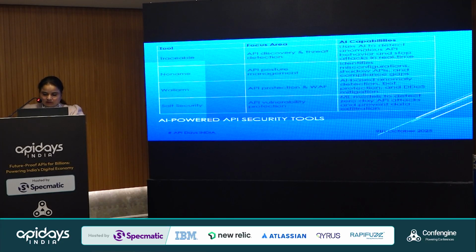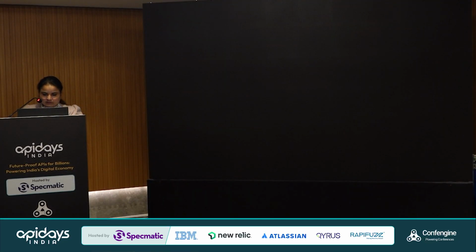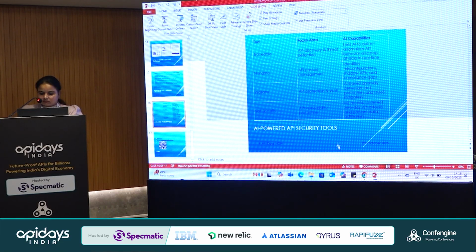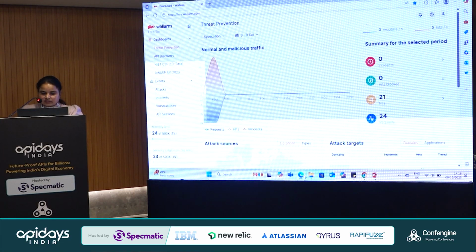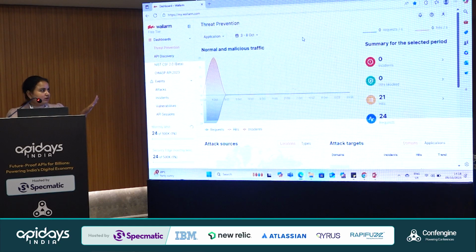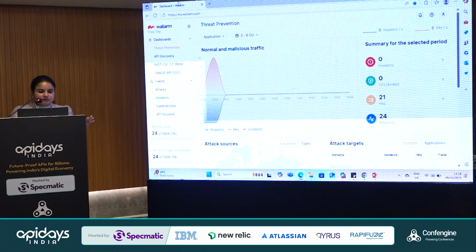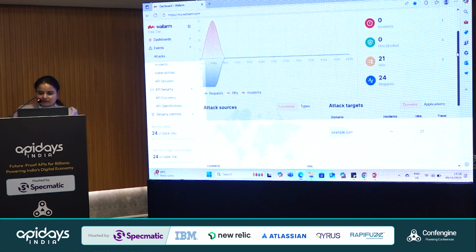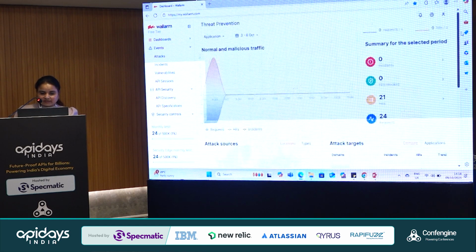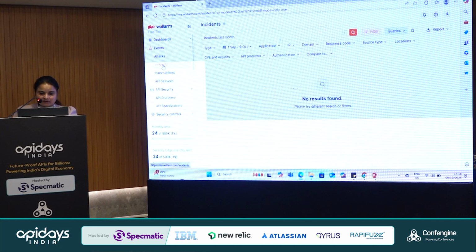So I'll quickly move to my demo. Yeah, this is how Wallarm looks. I've just downloaded the free version, and the same can be done in production. You can see the dashboard with all the incidents. As I don't have much API integrated here, we can see the incident bot hits and all. It's very good for identification. If I go to incidents, we can monitor and add all the protocols.